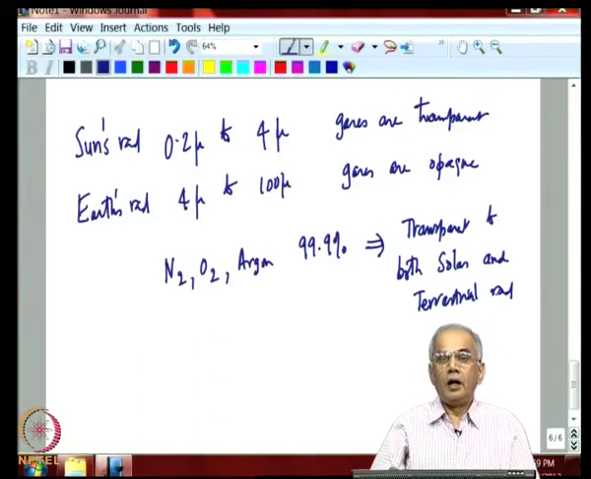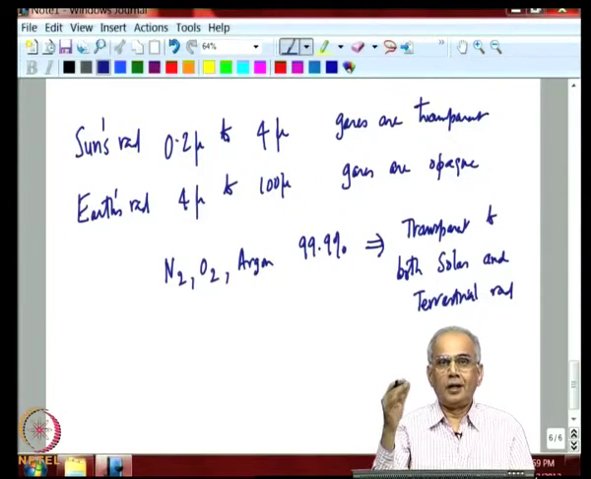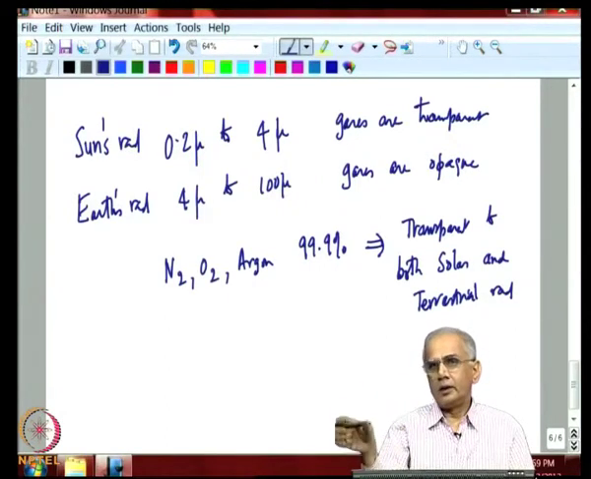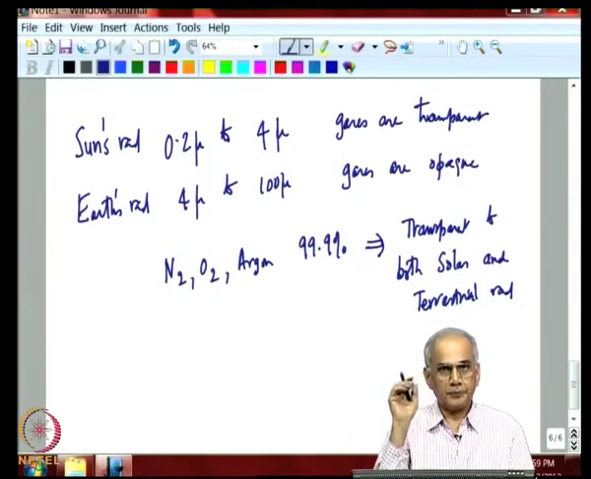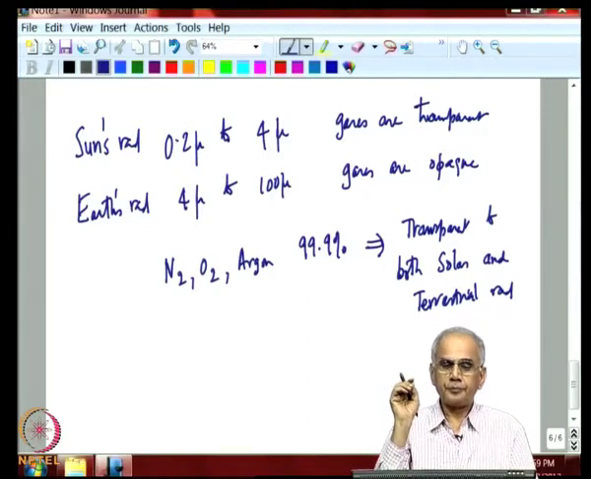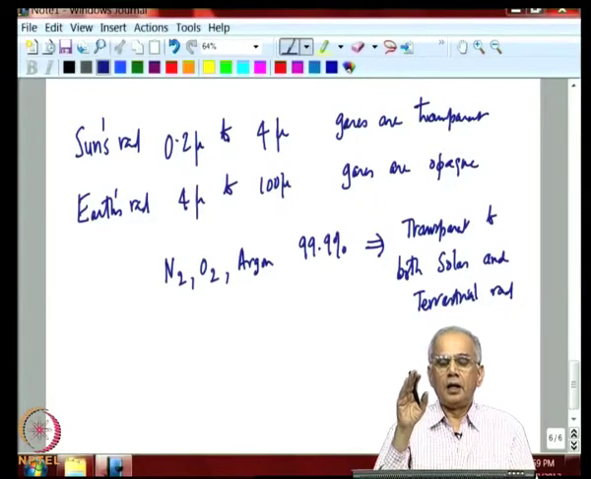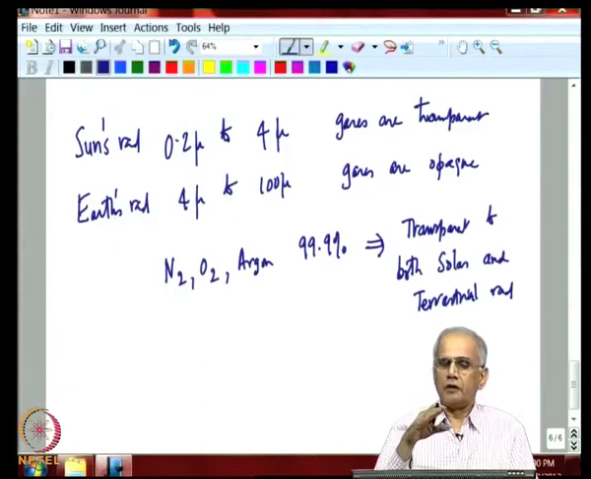Okay. And so, they play no role in Earth's climate. They allow radiation from the sun to go through, they allow the radiation from the Earth to also go through without absorption. There is some scattering by molecules, a small amount, but as far as absorption is concerned, nitrogen, oxygen, argon have no absorption bands or very weak absorption bands in the region 0.2 micron to 4 micron.